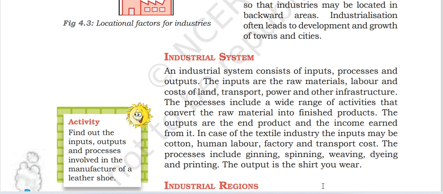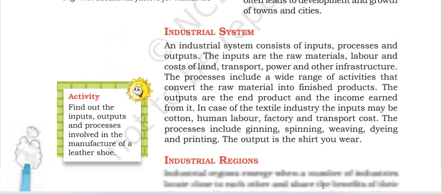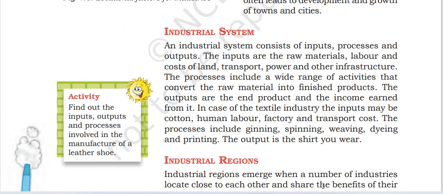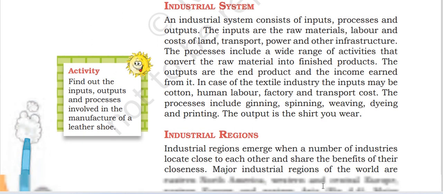In case of a textile industry, the inputs may be cotton, human labor, factory, and the transport cost. The processing includes the spinning, weaving, dyeing, and printing. The output is the shirt you wear.